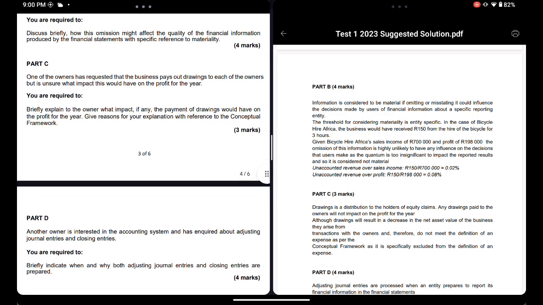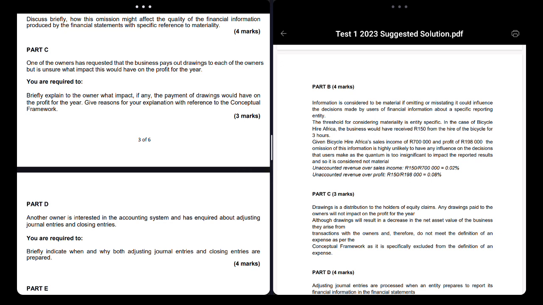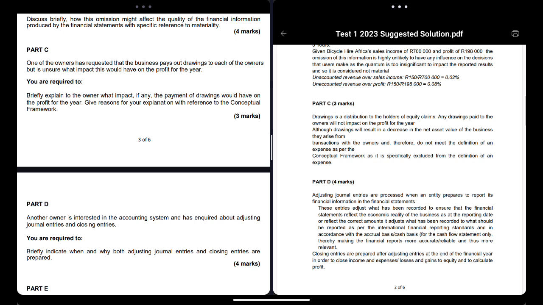So C. One of the owners requested that the business pays a drawing to each of the owners, but is unsure what impact this would have on the profit of the year. So one way of thinking about this: what would be the recording journal entry when you do drawings? That's how you should think. It'll be debit drawings, credit bank. So let's say the owner wants to draw out money of 100 rand: debit drawings, credit bank. So think about this very, very carefully.